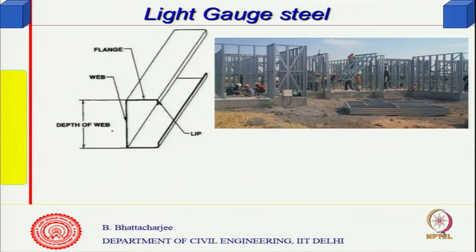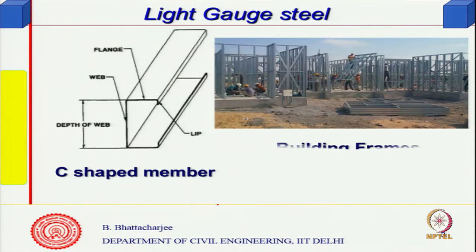So, this is the depth of the web, of a C section for example. This is the flange, there is a lip also you can have, and this is the thickness. Of course, this is all prefabricated, and then essentially making building frames out of this.